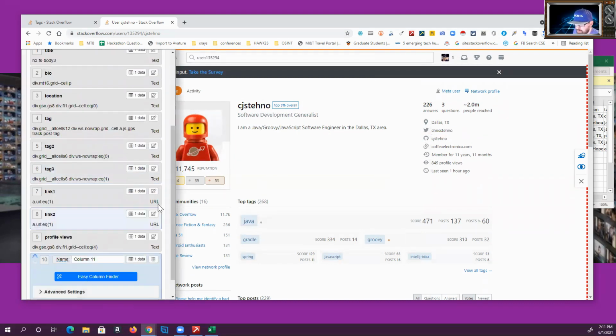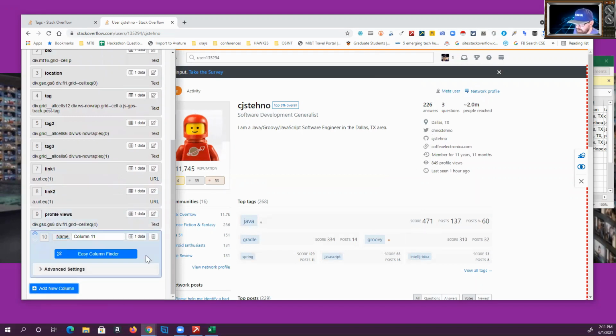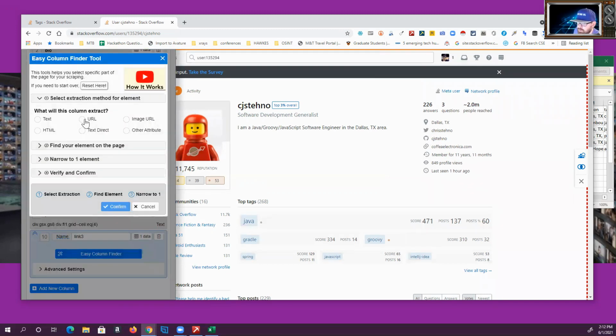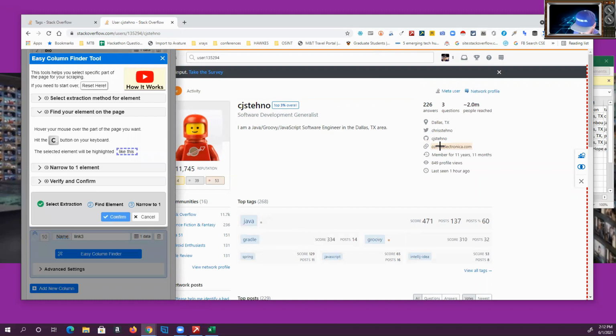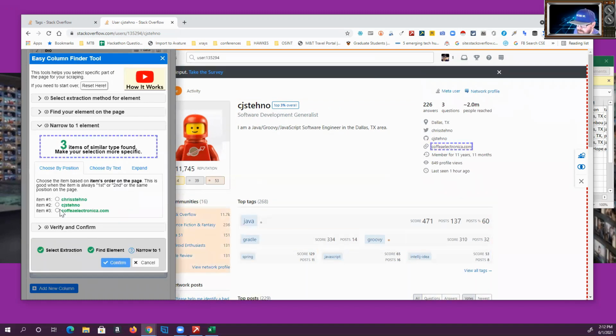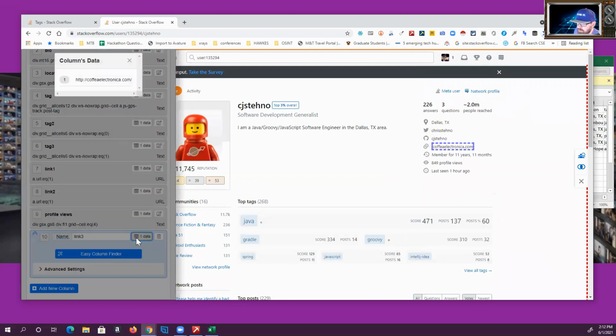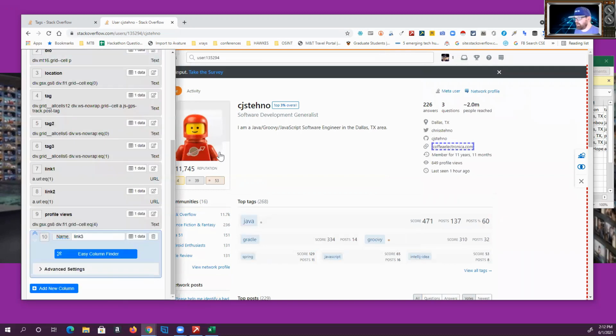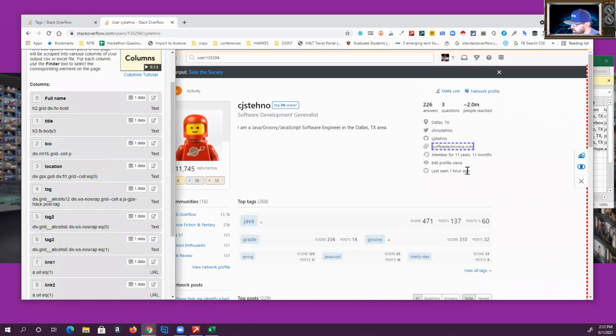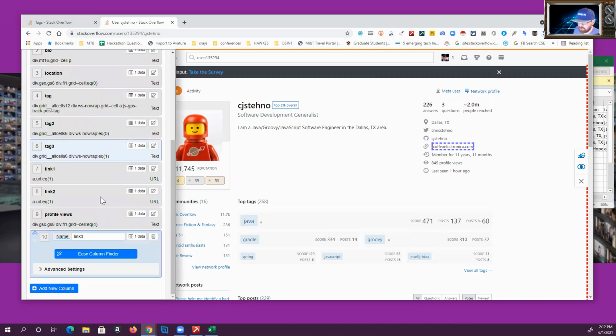Let me actually add another one just to show you what it looks like. It's the same sort of process. So let's do link 3, because I didn't pull in the link 3. It's a good example. All right, I named it what I want. URL, C. Pick the item you want. Confirm it. Boom, you got it. So the next time I run this, I'll be able to pull additional links. And if I see somebody with like 7 links, that's how I did something similar on AngelList.